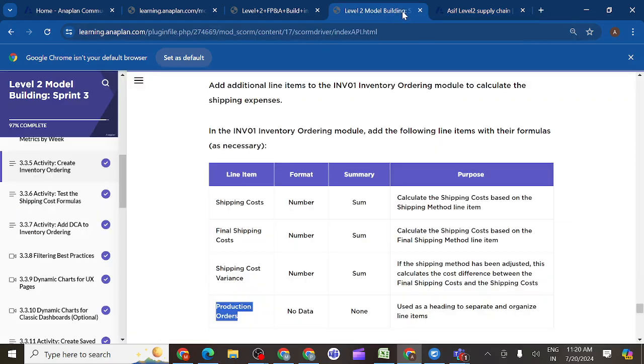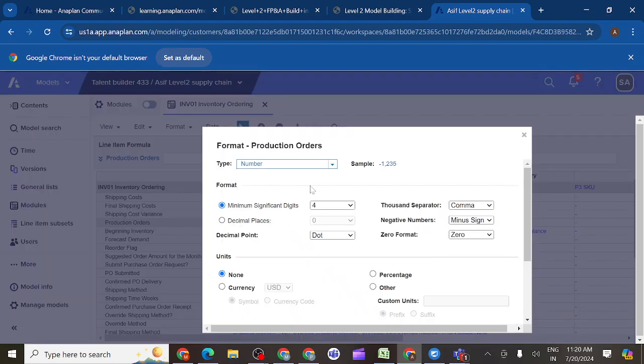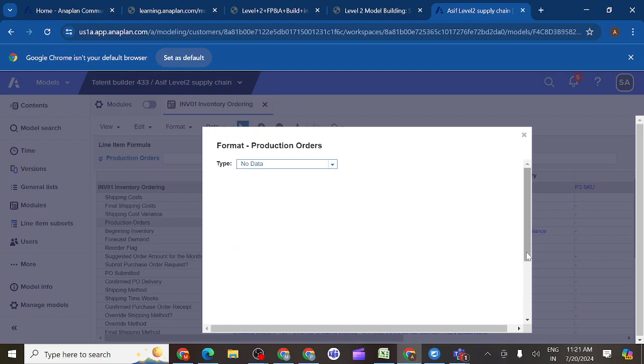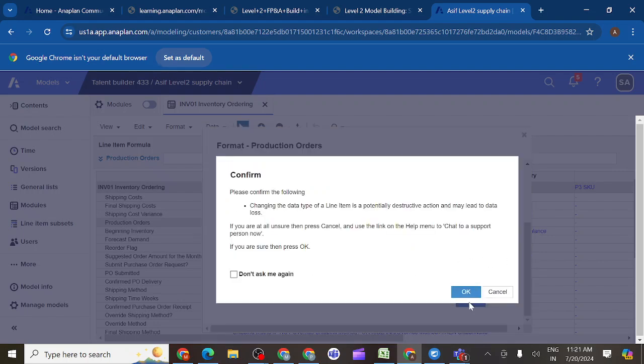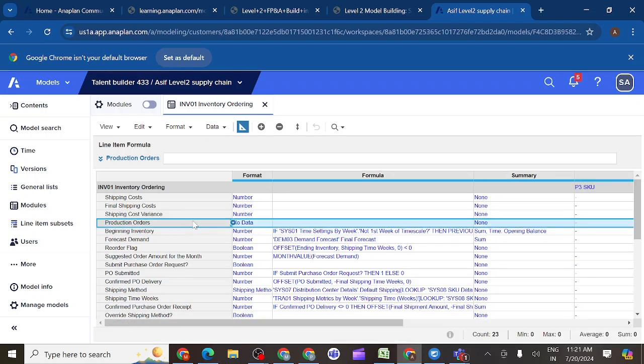So you can check here. We have the number format, and for this one we have the no data format. In a few interviews they will ask which format consumes the least data in Anaplan. Whenever you keep no data format, it doesn't occupy any space. So if you think a line item is not in use, what will you generally do? Instead of deleting that line item, keep no data format. You may use it later if required, so there is no need to delete it.